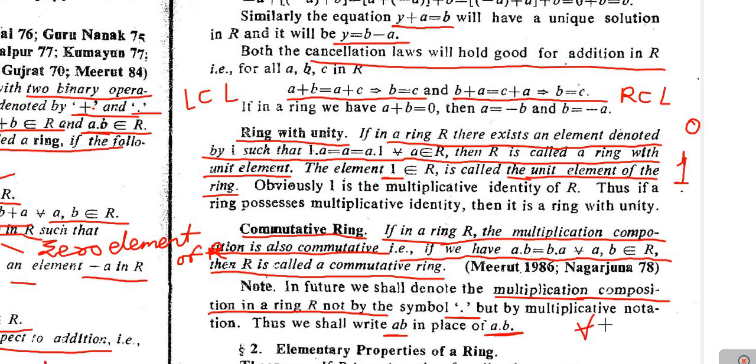For every A, B belongs to R, instead of writing A·B belongs to R, we simply write AB belongs to R. Which means that if there is no symbol in between two elements of the ring, it is to be understood that it is the multiplication operation.